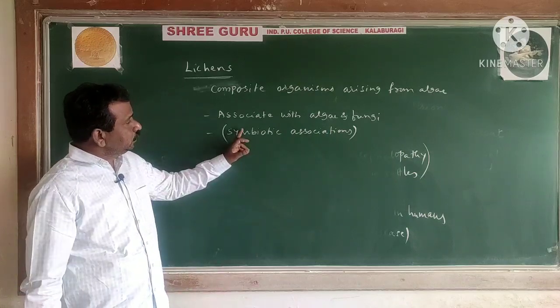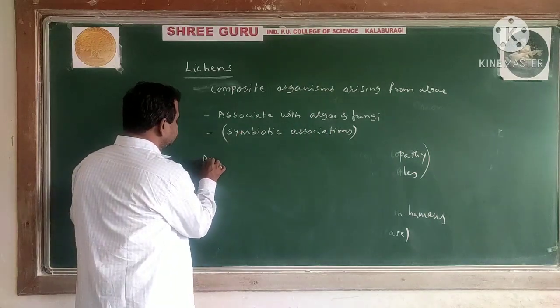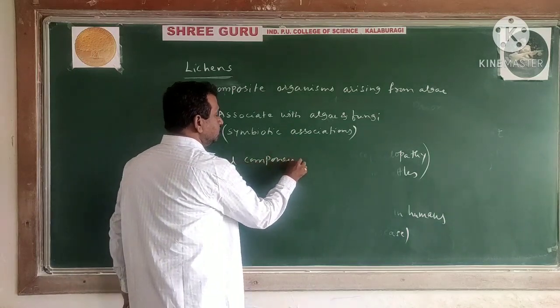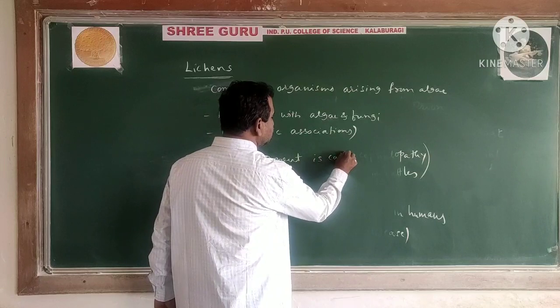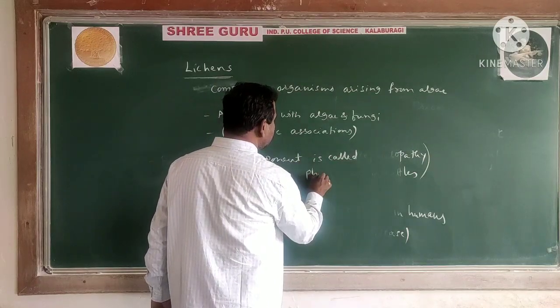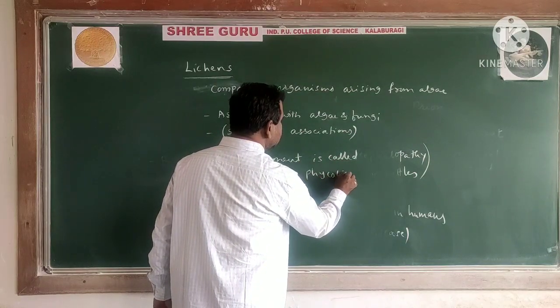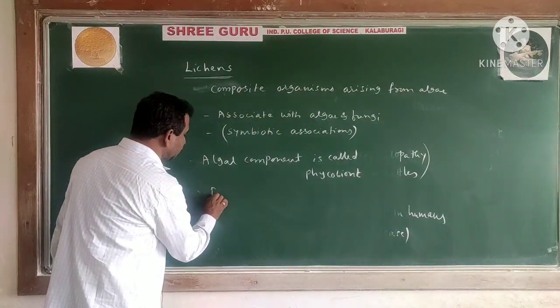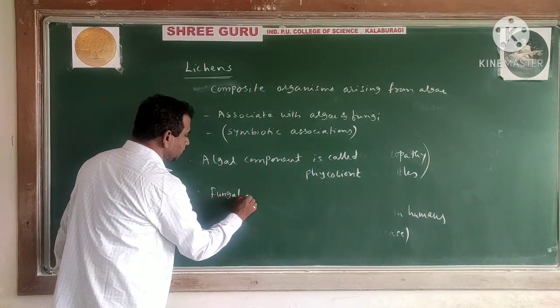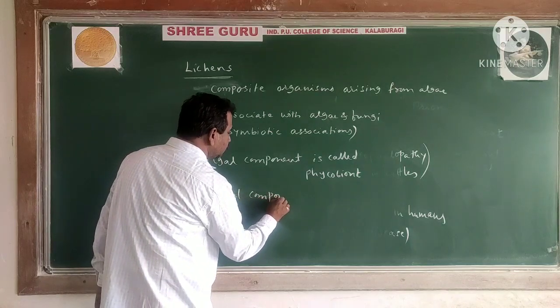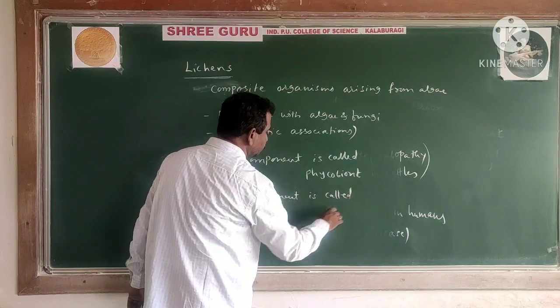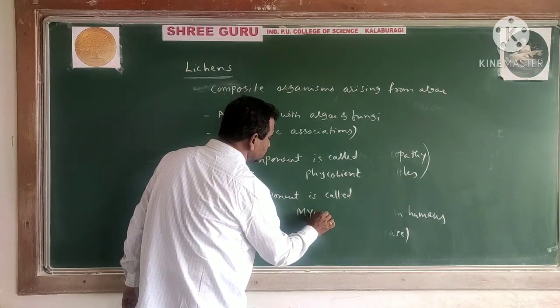So the algal component is called phycobiont, and the fungal component is called mycobiont.